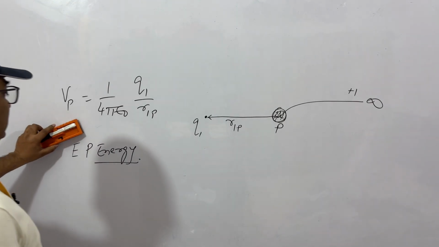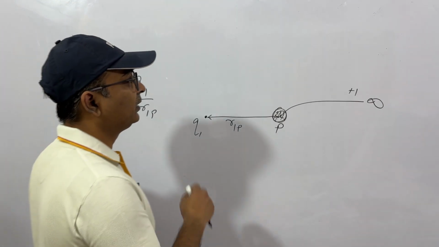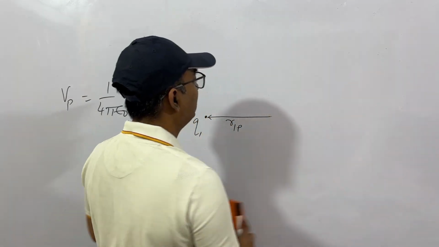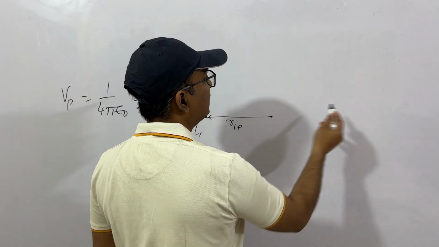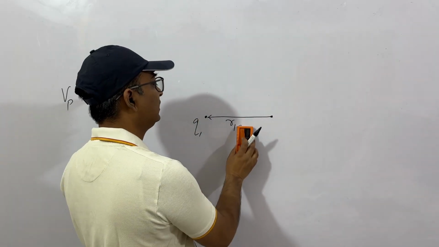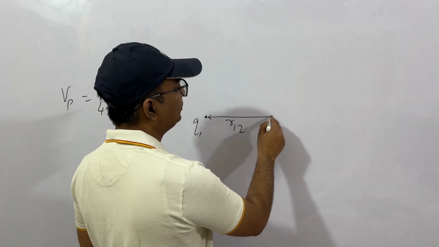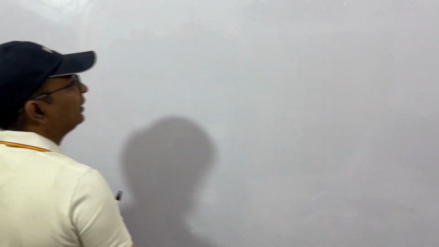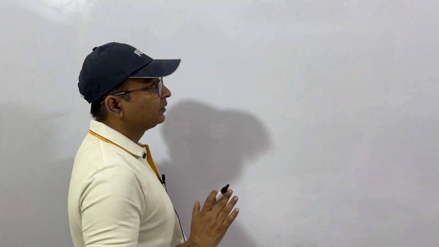Now let's dig deeper into this. Let's start afresh. We don't have any electric field here.